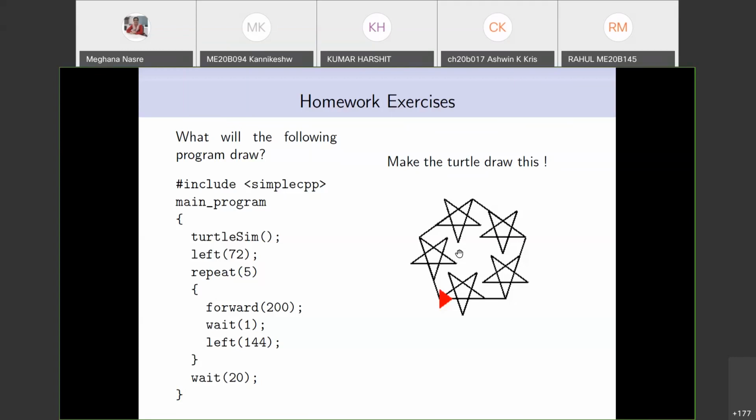Does it answer your question, Rahul? Yes, ma'am. And was it Kannikeshwar earlier? I asked about the length of the sections, ma'am. Exactly. So you can assume any length of the side. It's not important that it should be scaled to this. The figure should look like this. Does it answer your question? Yes, ma'am. Okay, great.